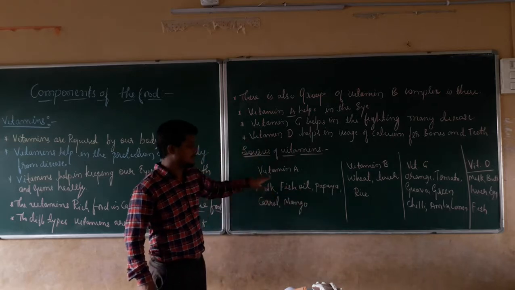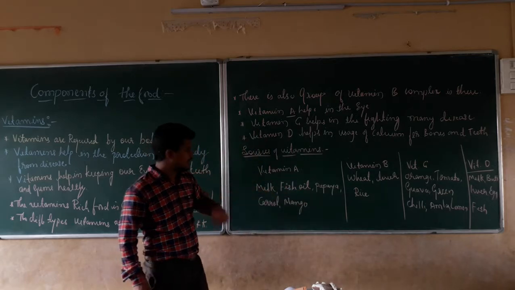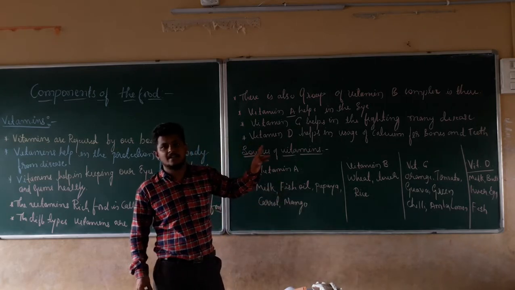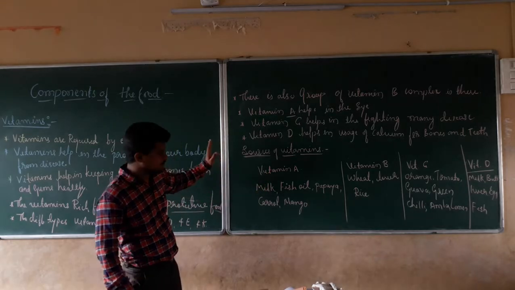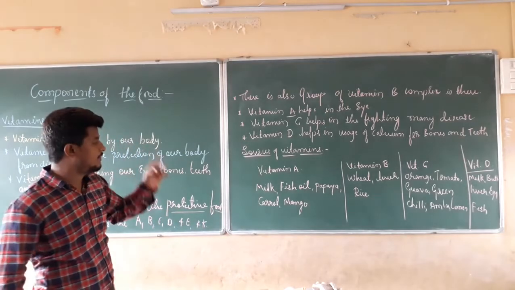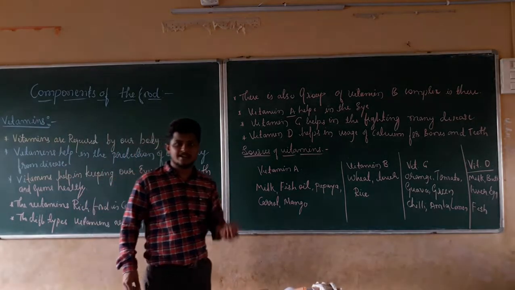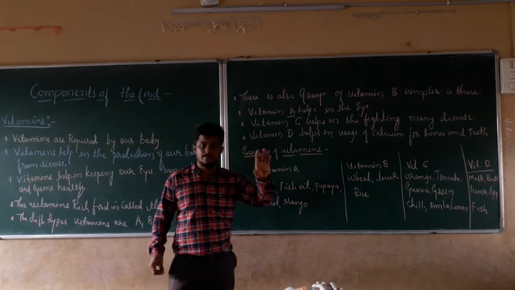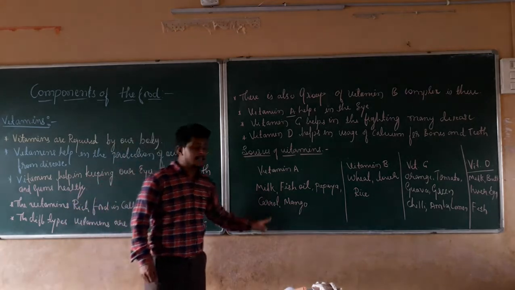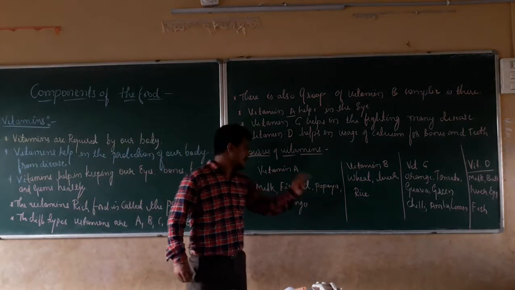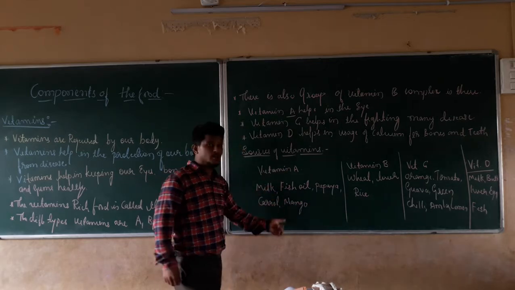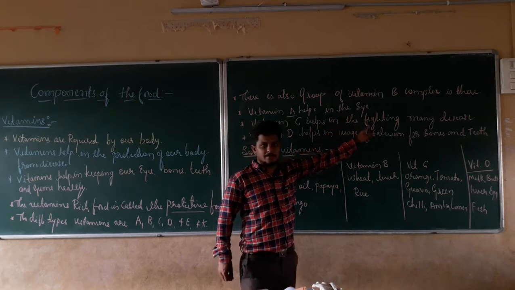it is a rich source of vitamin A. It also helps us with intelligence. In the same manner, papaya fruit is also a rich source of vitamin A. You should eat carrot regularly so that your eyes become very clear and very healthy. So we should eat carrot, mango, papaya, milk, and fish oil. These are the rich sources of vitamin A, which help us with the eye.